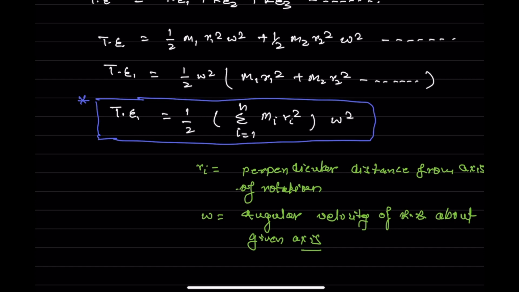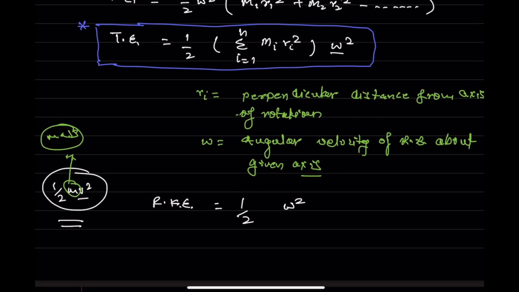Now what is this term in the linear case? This is the mass. What is the basic meaning of mass? Mass is the inertia of translation. In the same way, there is this term, let's call it the inertia of rotation, or the moment of inertia, and let's represent it with I. So the rotational kinetic energy is half I omega square, where I is the moment of inertia.